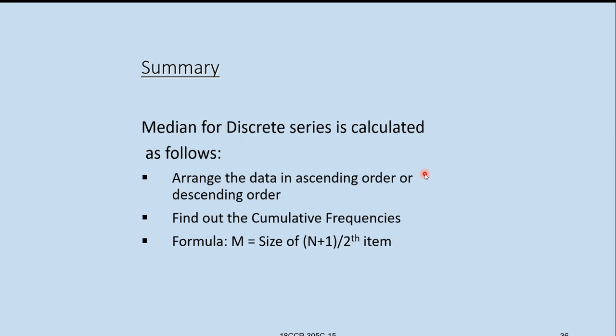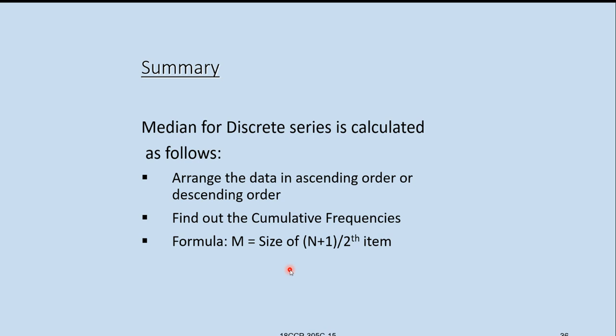In discrete series also, the data is arranged in ascending or descending order, and we find the cumulative frequencies, and then median is located at the n plus 1 by 2th item. The formula we will see in the next lesson. The formula is the same for discrete series and continuous series, right?